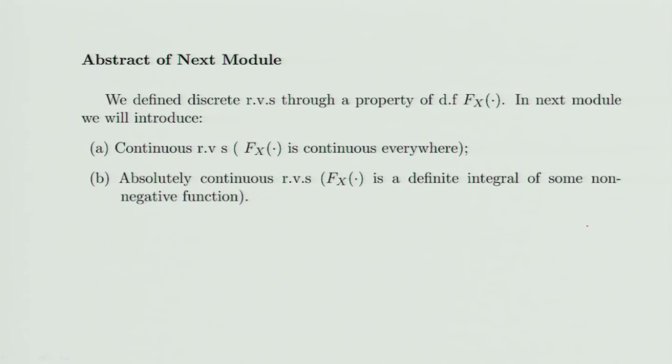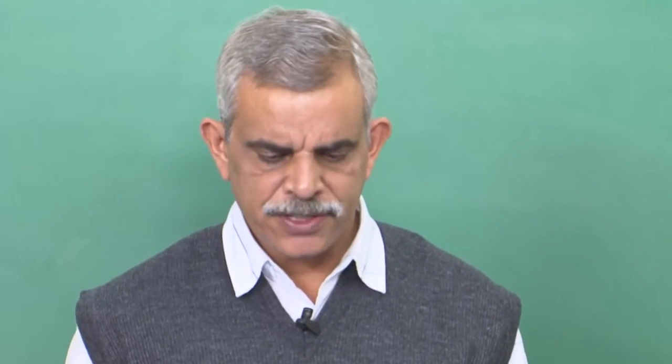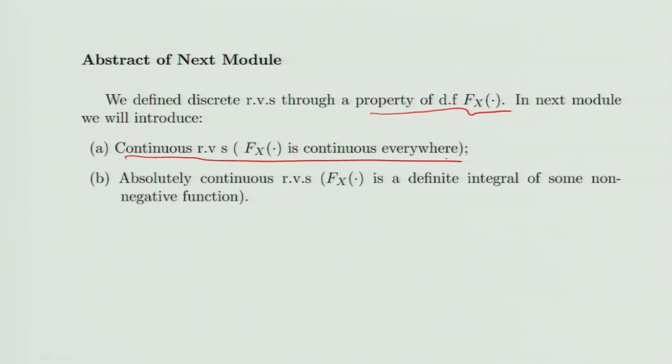Now before I conclude, let me give the abstract of the next module, a summary of the things I'll be doing in the next module. Now we have defined discrete random variables through a property of a distribution function Fx. Continuous random variables I'll define in the next module, and they will have the property that your distribution function is continuous everywhere. So for random variables whose distribution function is continuous everywhere, I'll define such random variables to be continuous. Absolutely continuous random variables would be introduced, and these would be random variables whose distribution function can be written as a definite integral. So this was all for this module.